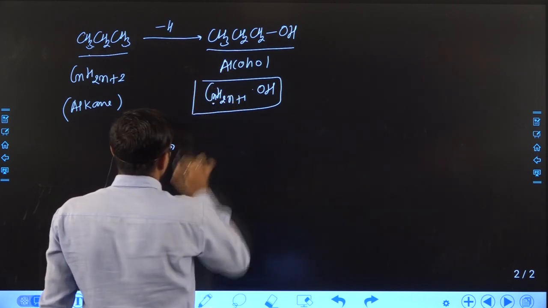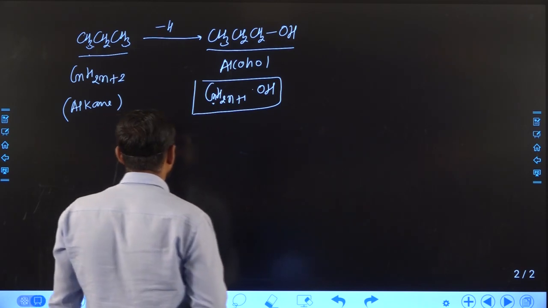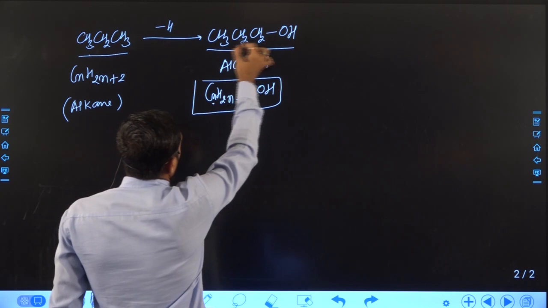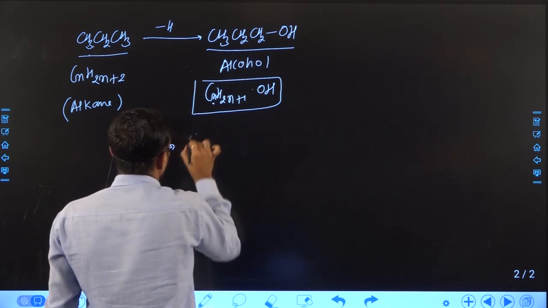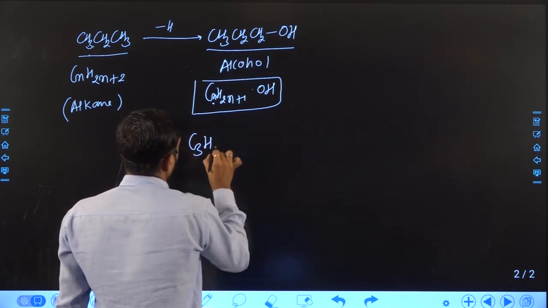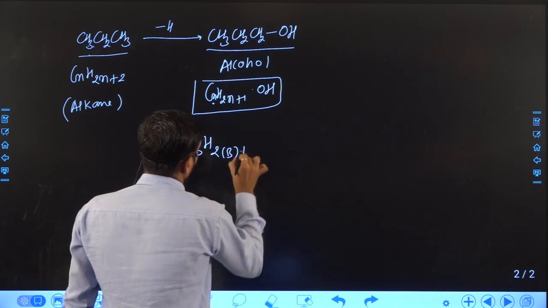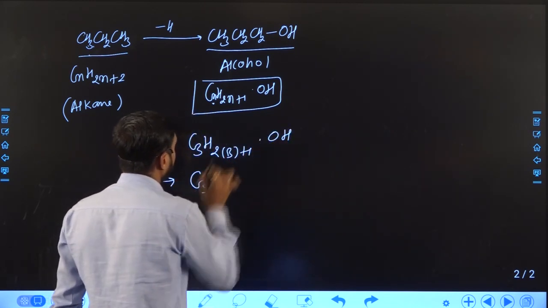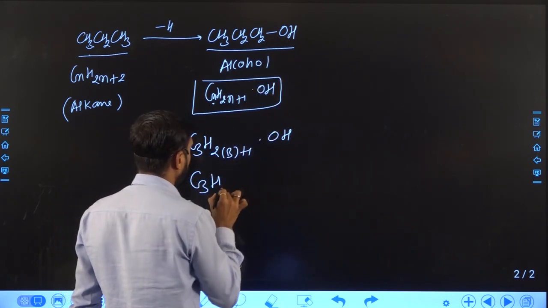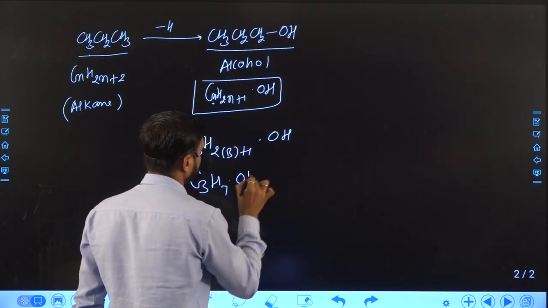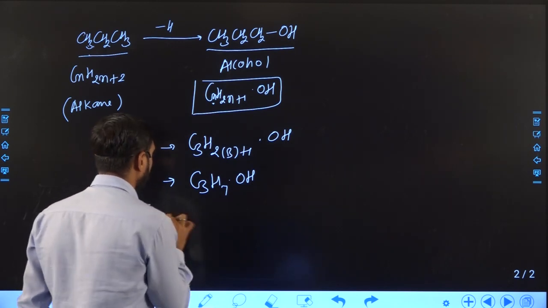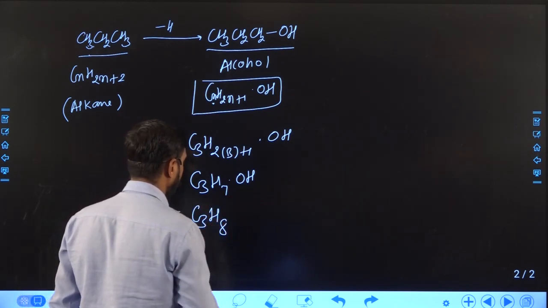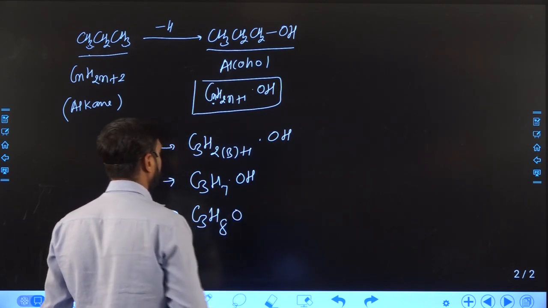Here n represents, as we discussed in our previous class, the number of carbons. So the total number of carbons in this compound is 3. Right? So the molecular formula of this compound will become, sometimes also represented with all the hydrogens together, C3H8O, right?